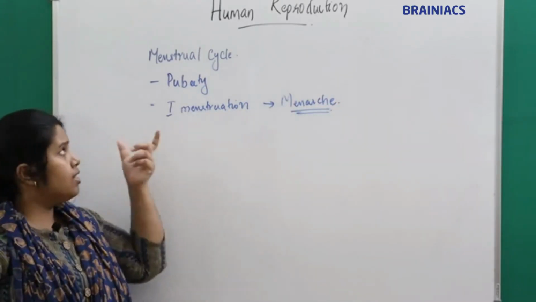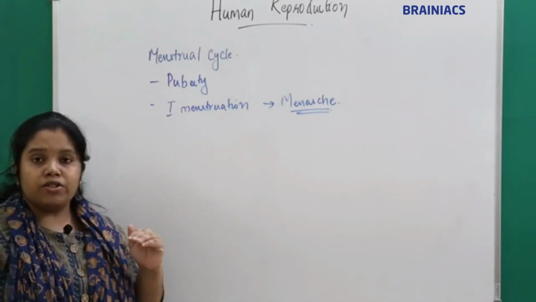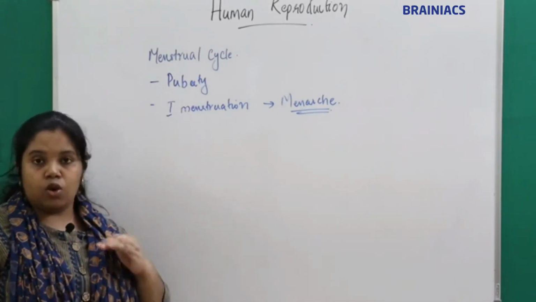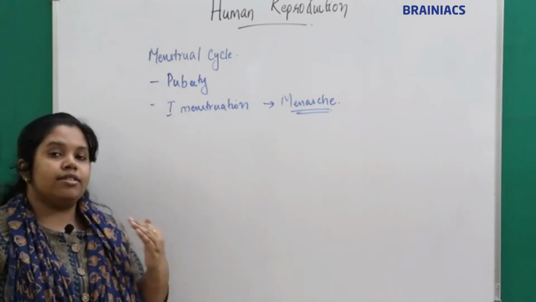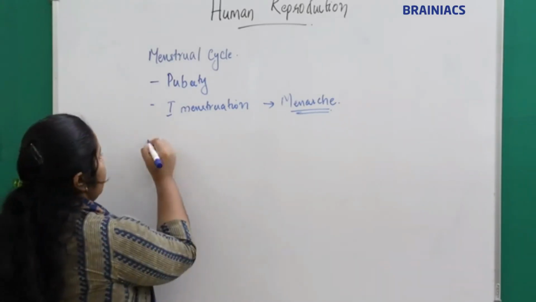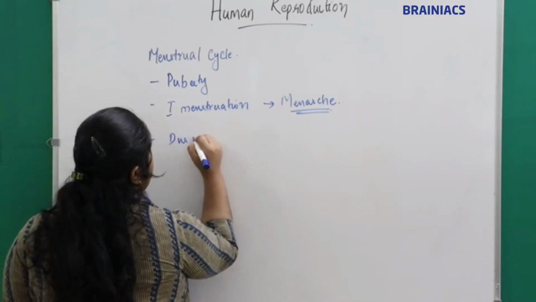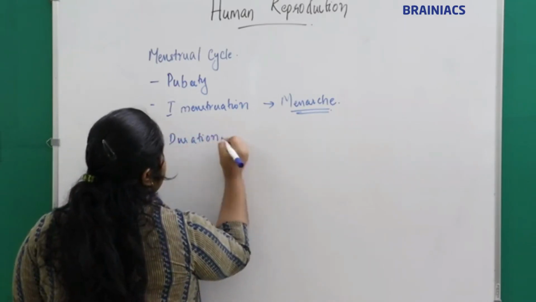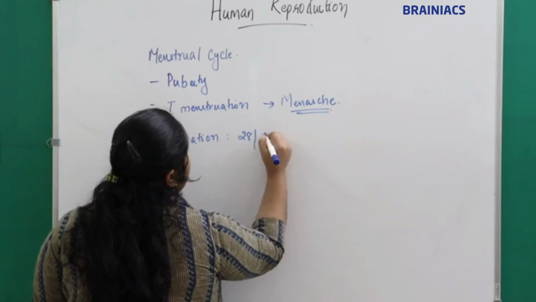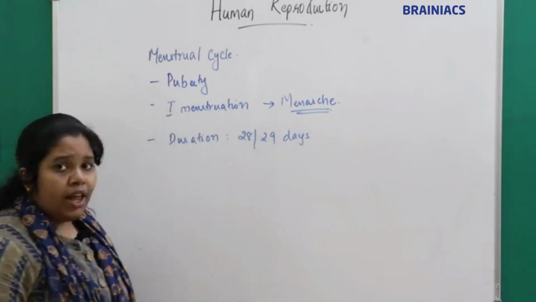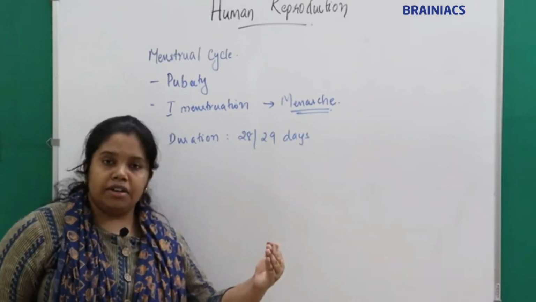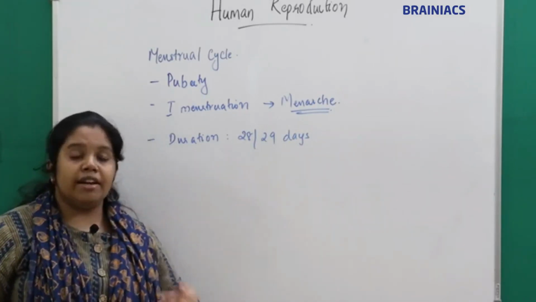And what is this menstrual cycle? I told you the menstrual cycle is a cyclical event. So how long will it extend? The duration is 28 to 29 days. What does this mean? After 28 to 29 days, the events get repeated.